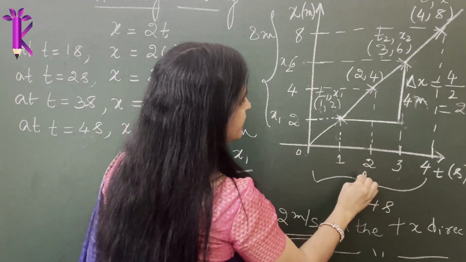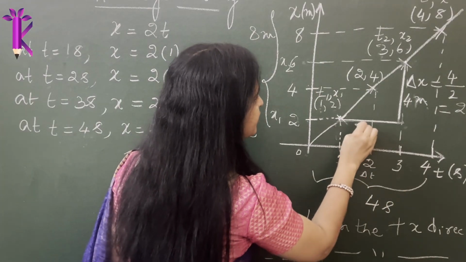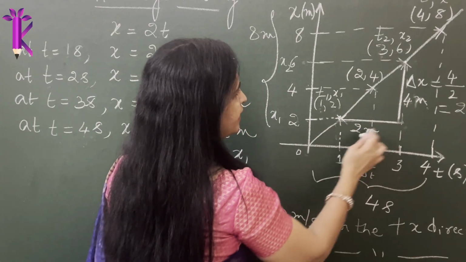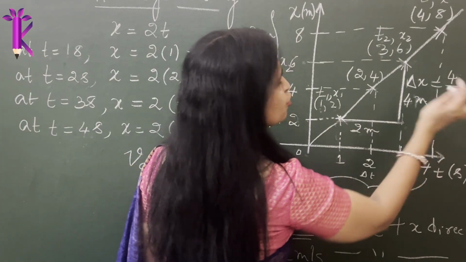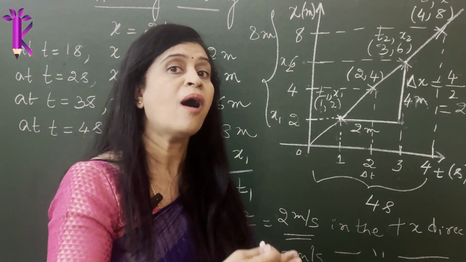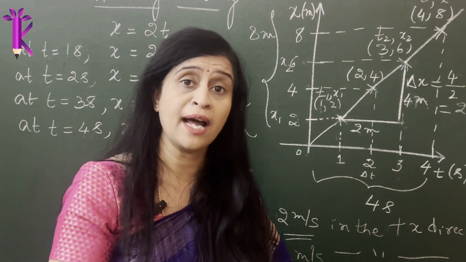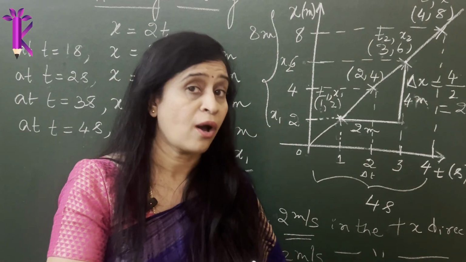How much is delta t in this case? 3 minus 1, which is 2 seconds. So 4 divided by 2 is 2 meters per second. So this is how you graphically calculate or find out the average velocity.